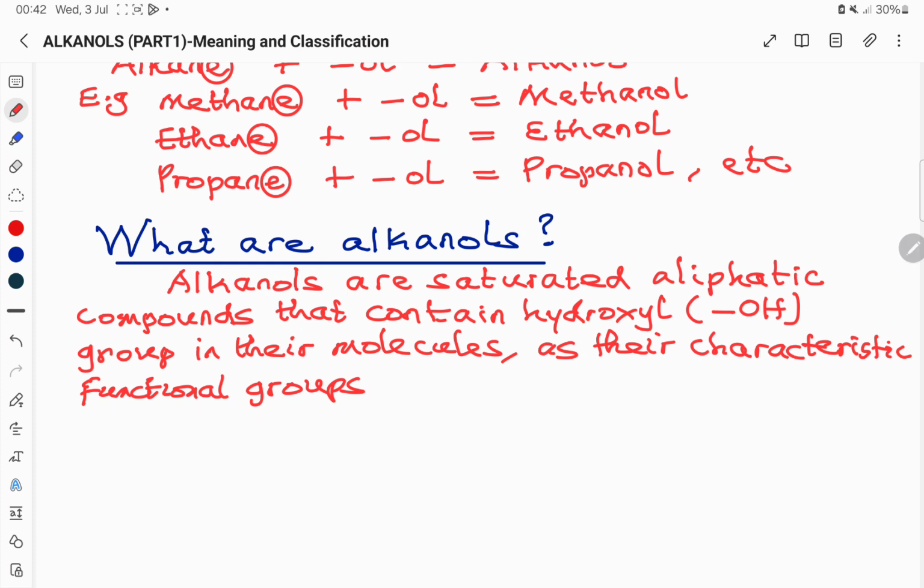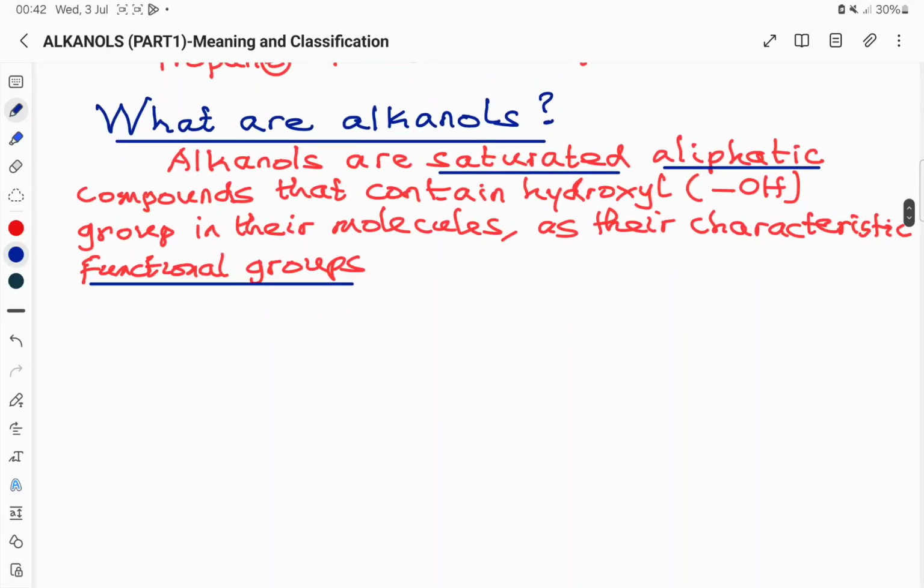We must have heard about the word saturated under hydrocarbon, aliphatic, as well as functional groups. These are terms used in organic chemistry. These are terms that you have come across from the beginning of organic chemistry to describe organic compounds. But just to remind us, I'll try to explain those terms again. Like I said, saturated. Alkanols are saturated.